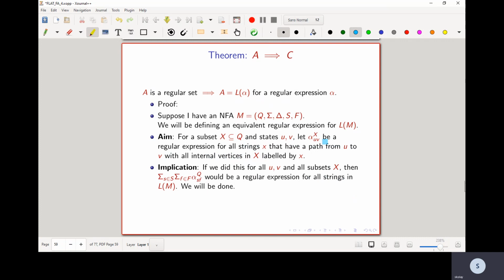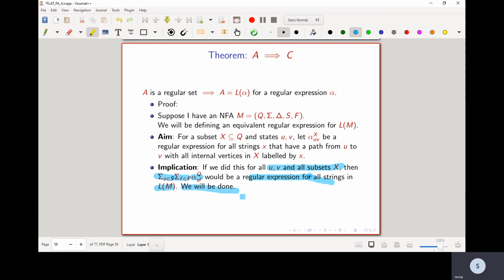So what can we conclude from this aim? The implication of proving this aim is that if we did this for all states U, V and all subsets X, then we take this compound pattern: the summation over all start states, summation over all final states, of alpha Q S F. This would be a regular expression for all strings in the language accepted by M, and then we will be done.